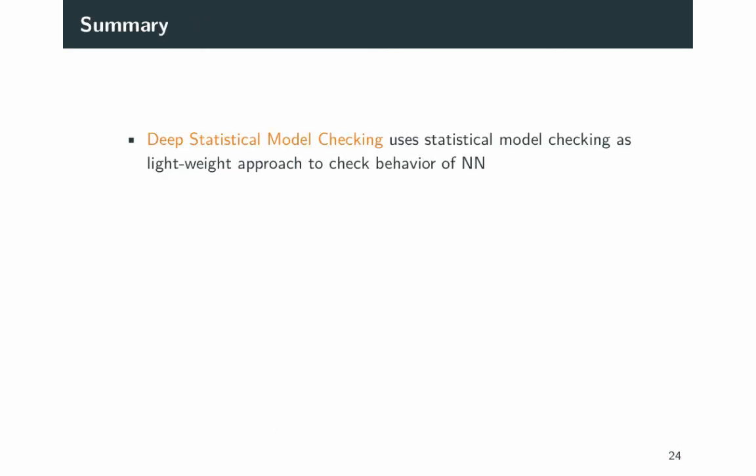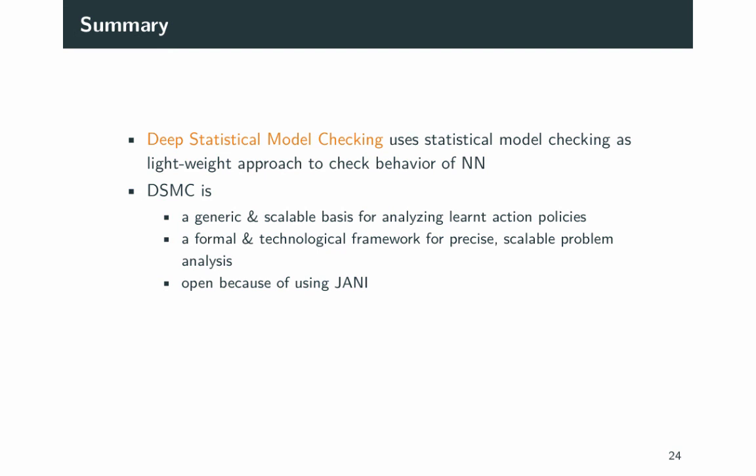To summarize, deep statistical model checking uses statistical model checking as a lightweight approach to check the behavior of neural networks. Using the technical setup in modes, we were able to visualize deficiencies of neural network policies which are not obvious from looking at the learning curves. DSMC is a generic and scalable basis for analyzing learned policies, and we provide a formal and technological framework for precise and scalable problem analysis. In addition, the setup is very open to extensions and other problem structures because it is based on Jani models, which are supported by many other model checkers.